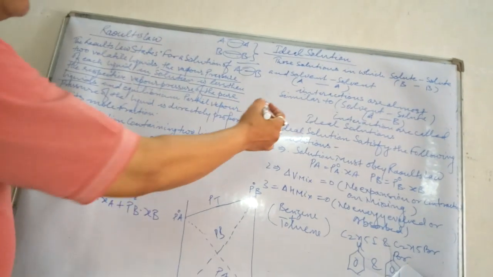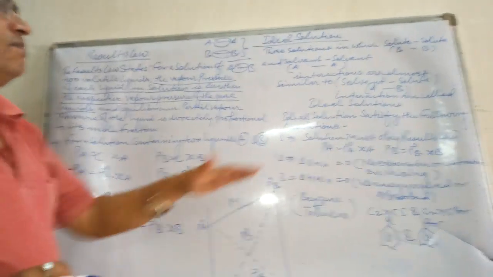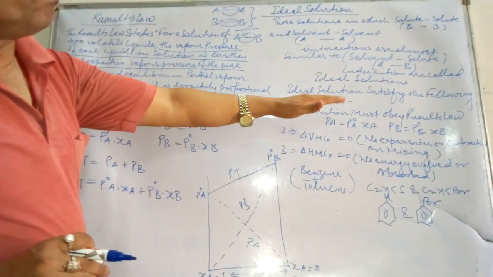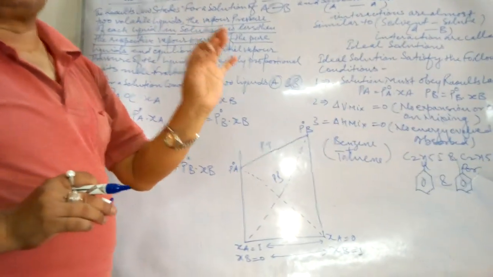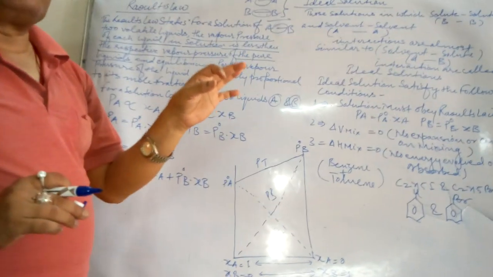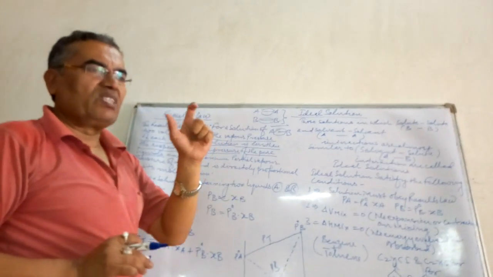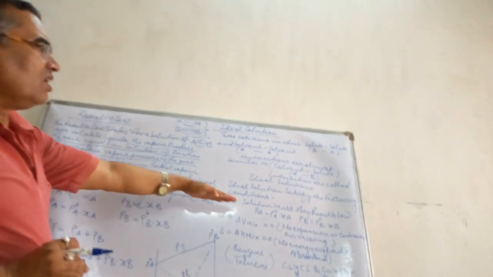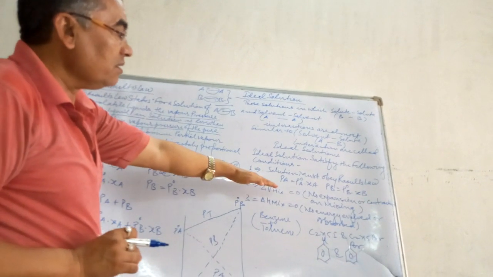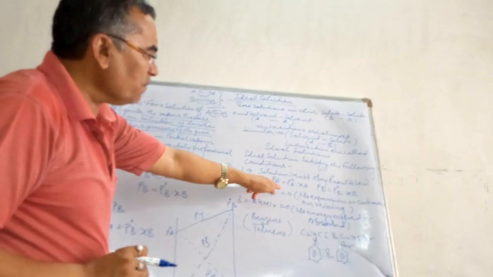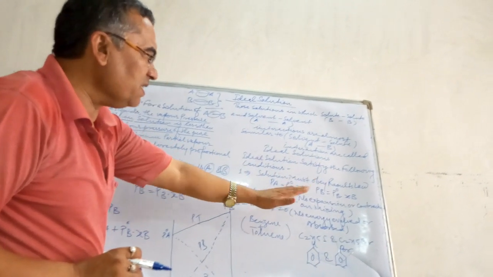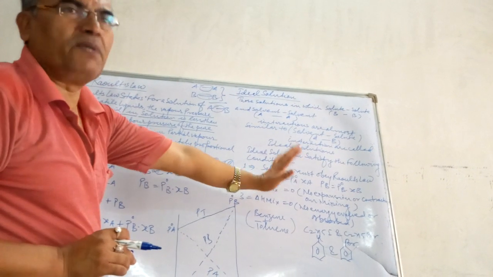So an ideal solution satisfies the following conditions. The first one is the solution must obey Raoult's law. For an ideal solution, it is quite necessary that it must follow Raoult's law. And what is Raoult's law? Already you studied it. PA is equal to P naught A into XA, and PB is equal to P naught B into XB, and P total will be PA plus PB. Okay.